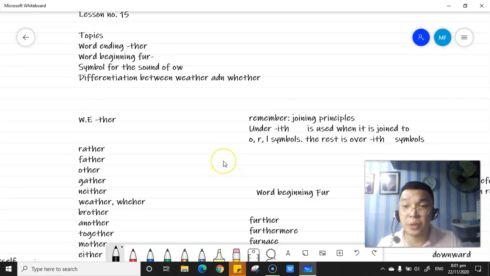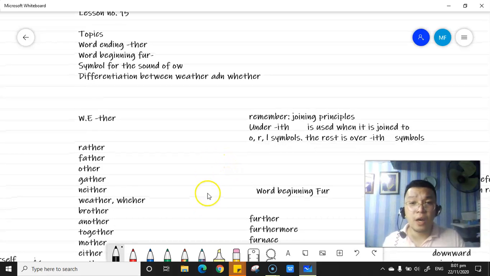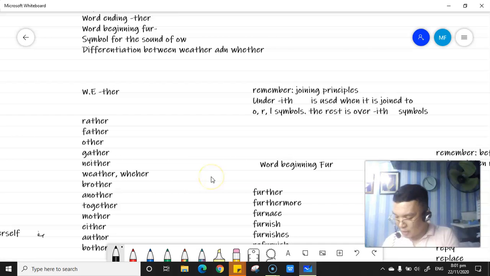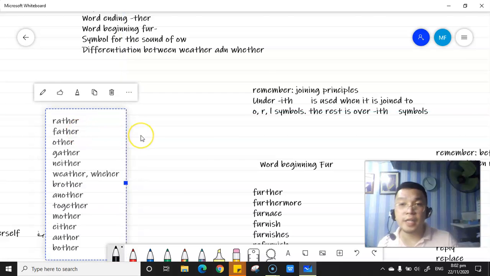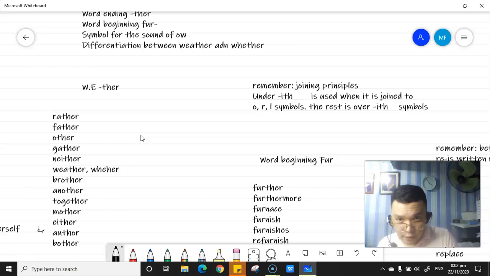Let's have the word ending there first. The principle in the book is that the word ending there is represented by either the overith or the underith. The underith is the mirror image of the overith.